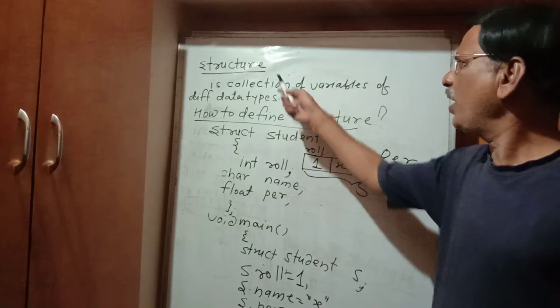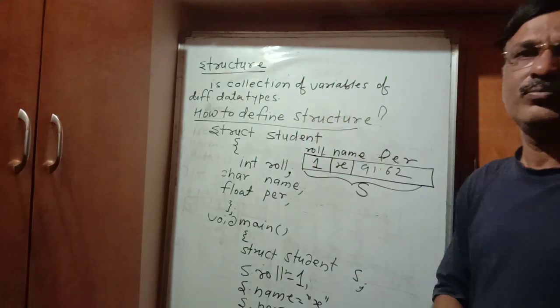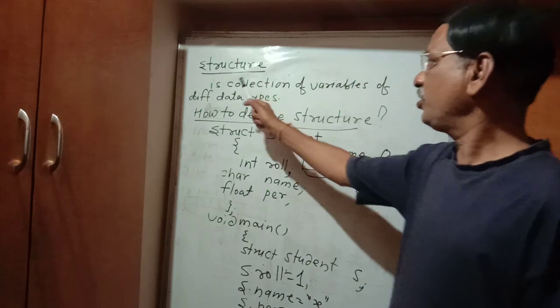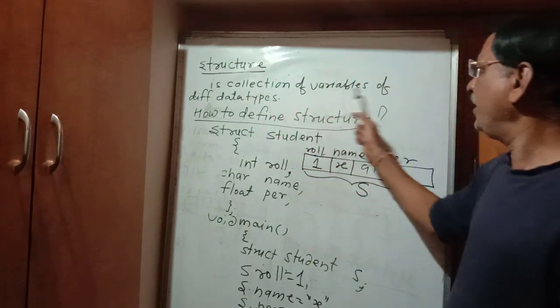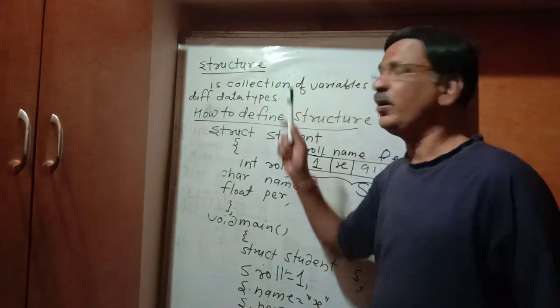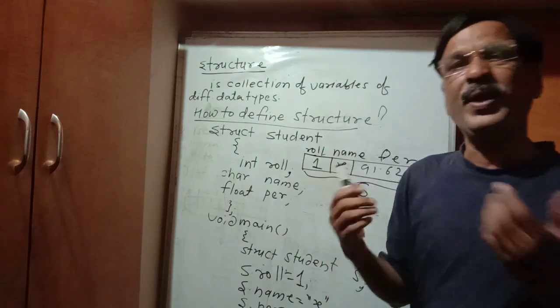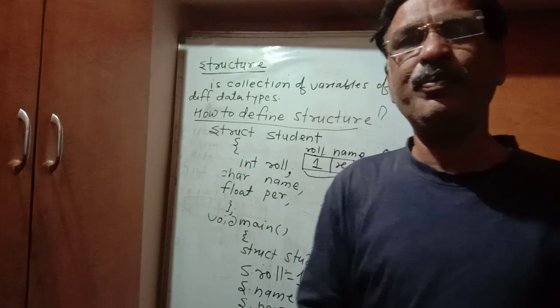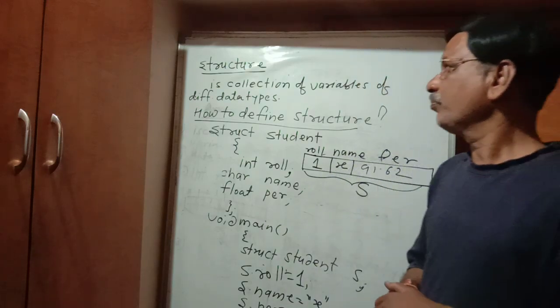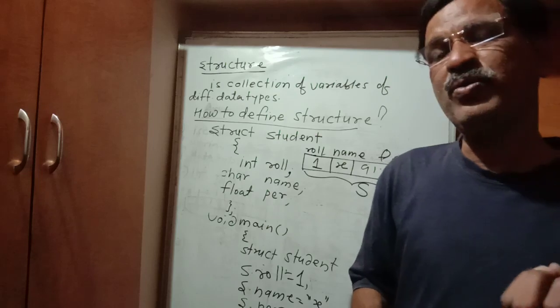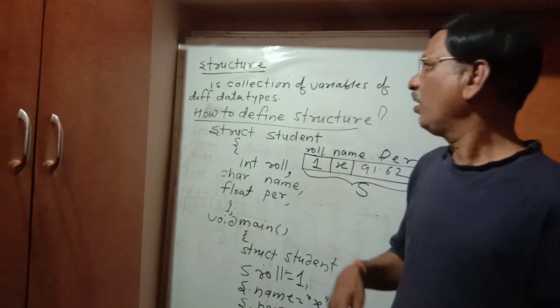Now here we are going to see the structure. What is meant by structure? Structure is a collection of variables of different data types, as an array is a collection of variables of the same data type.